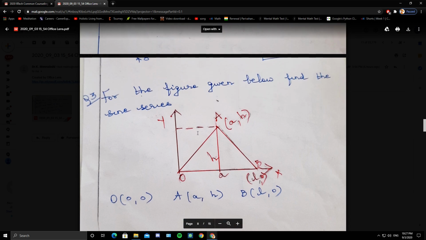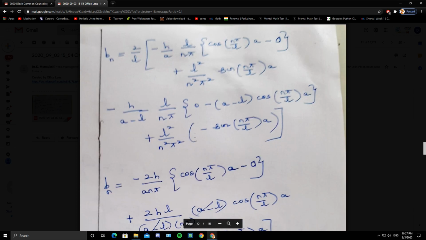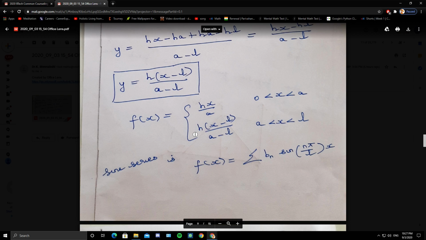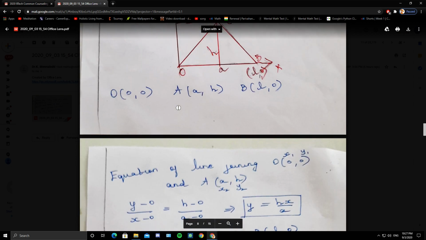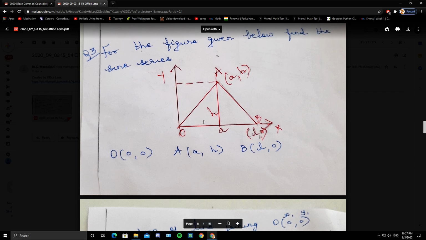They will not ask you in the exam because it is very lengthy. Just for your understanding, I have taken this problem, because in case you are given the graph, you should know how to find the function and the series. That's why I have done this. Mostly it will not come in the exam.